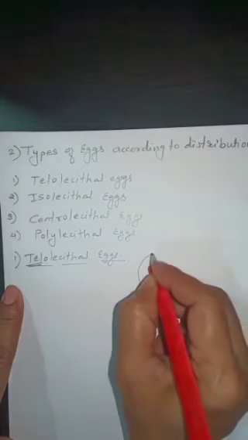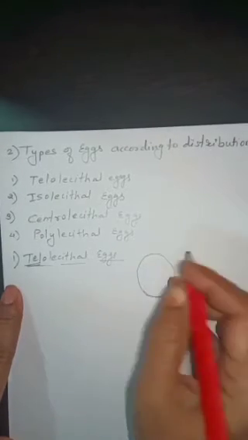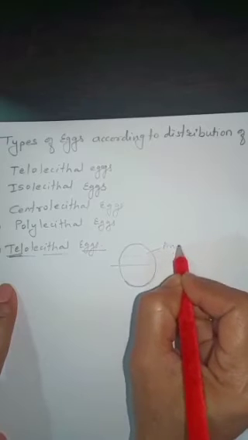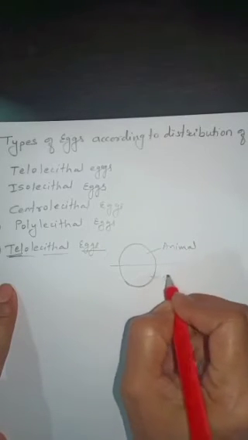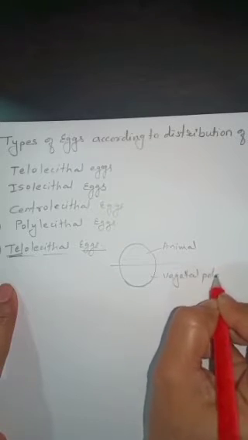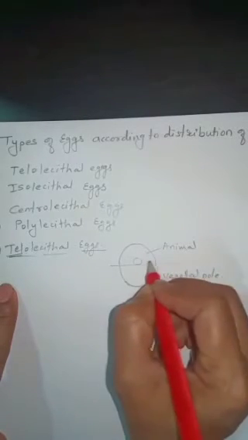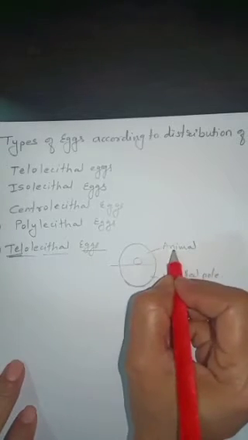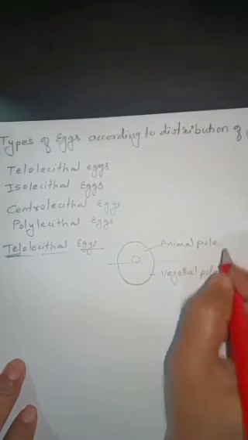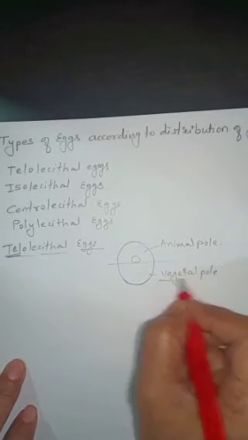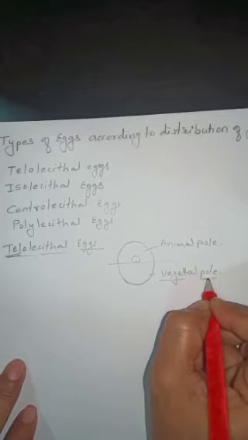Last time I told you the poles of the egg: animal pole and vegetal pole. The pole where the nucleus is present and it is dorsal inside, it is known as animal pole. The ventral pole where the nucleus is absent is known as vegetal pole.